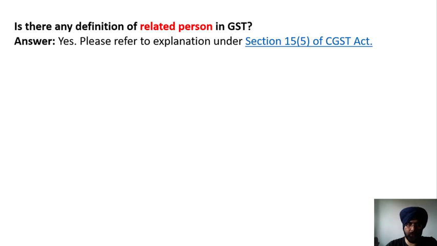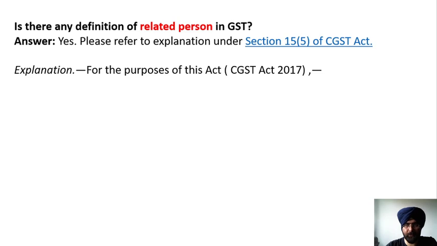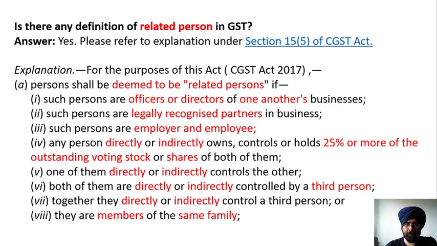Here, interestingly, normally all the definitions are always given in Section 2 of any act. But in the GST Act, the related person explanation is given in Section 15 subsection 5 of the CGST Act, which deals with valuation. Here the explanation says, a person shall be deemed to be a related person if such persons are officer or director of one another's business. Therefore, if the directors of the company do business transactions with each other, then they will be treated as related persons, and valuation rule will apply to value how much GST has to be charged on those transactions.